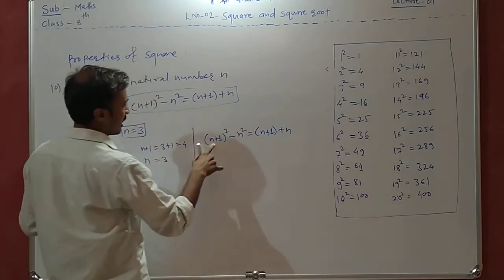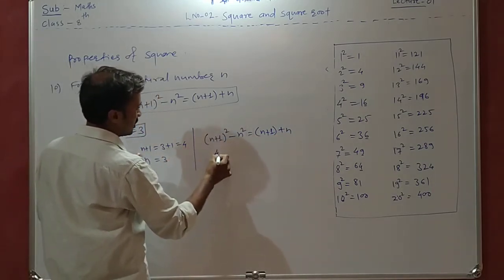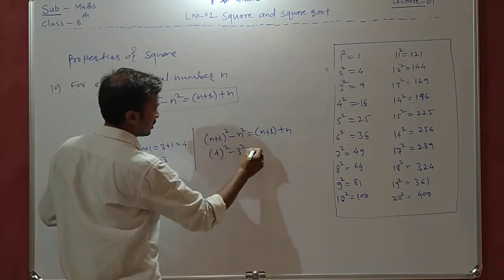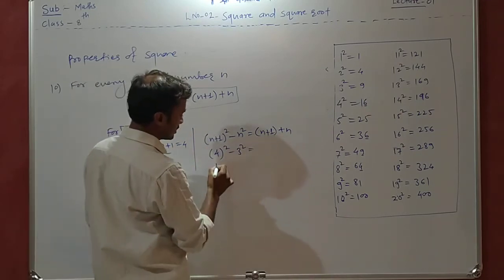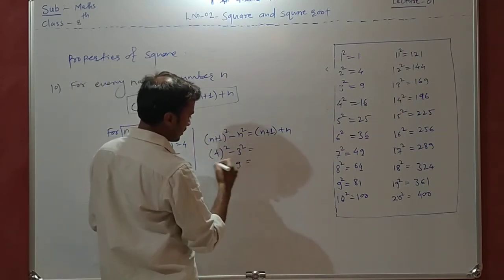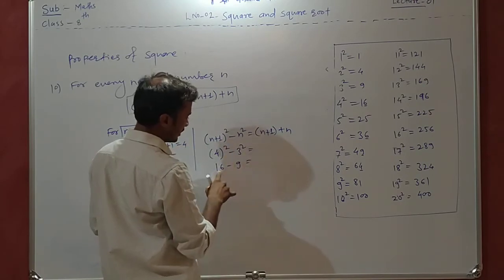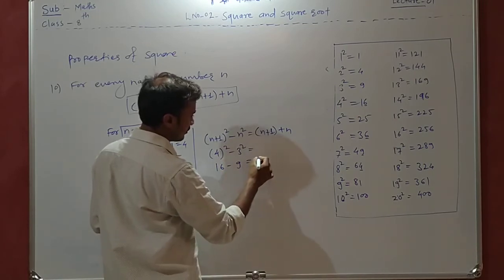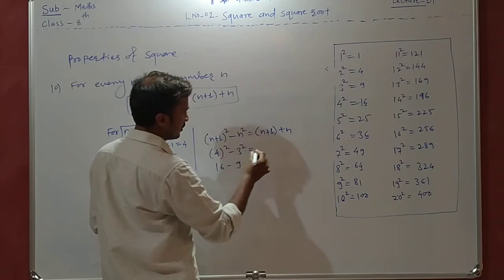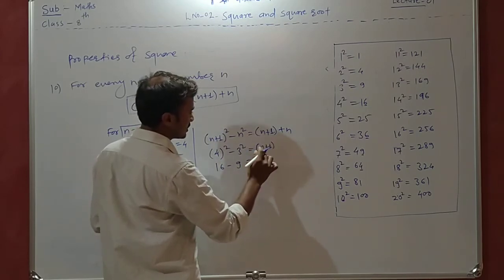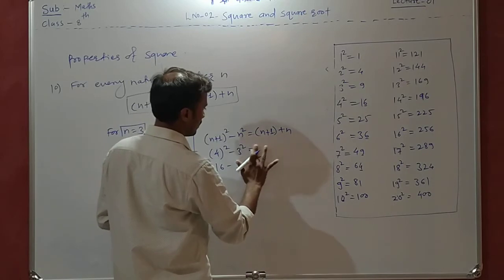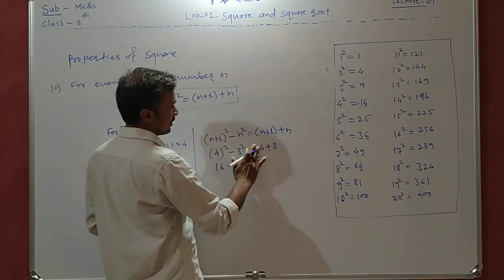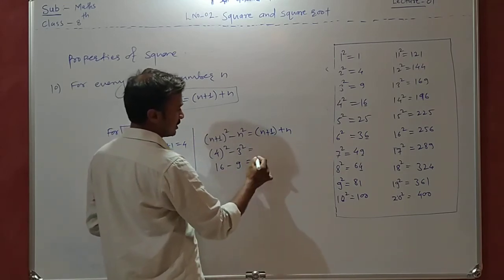Now see here, (n plus 1) square, here n plus 1 is 4, so 4 square minus n square, but n is 3, so 3 square. Now see, 4 square is 16 minus 9, here we are getting 7, right.